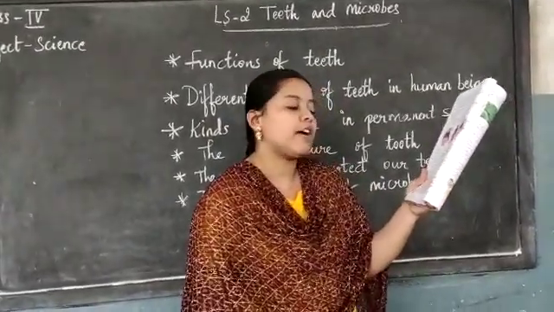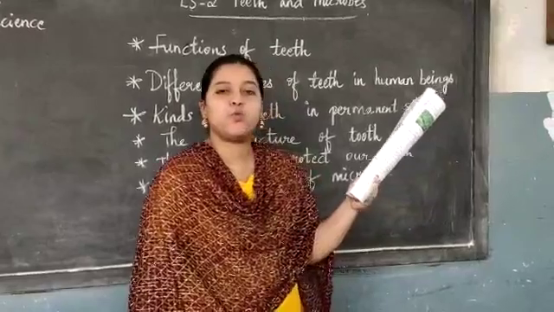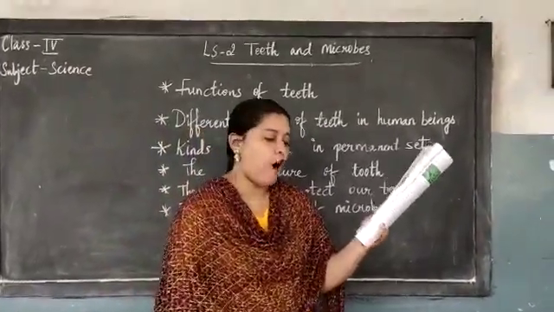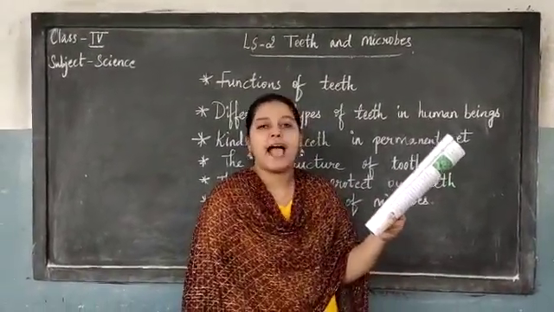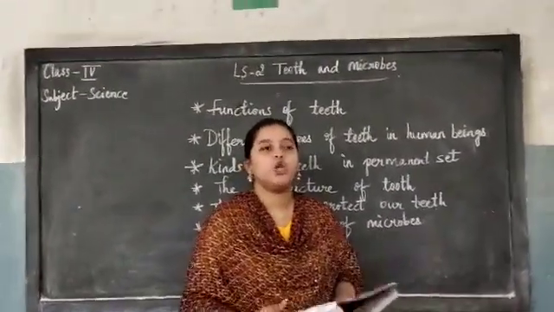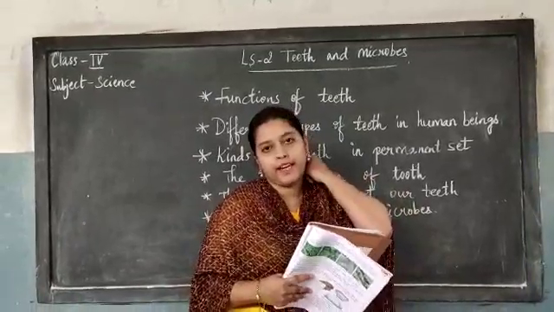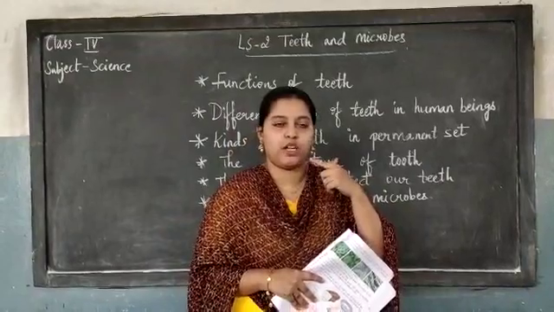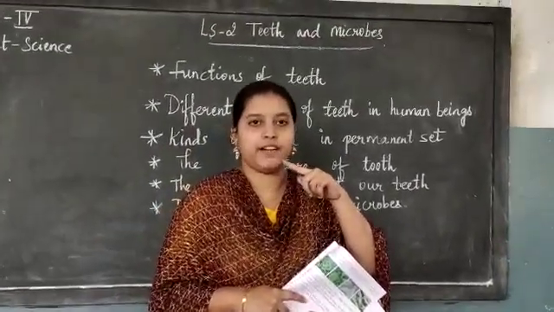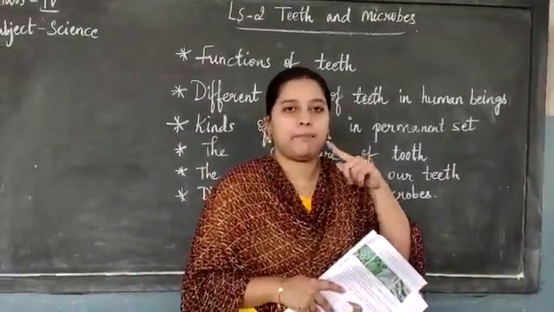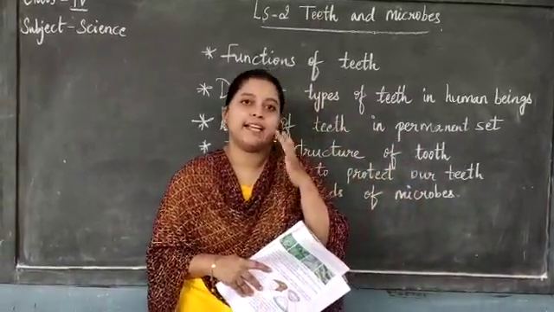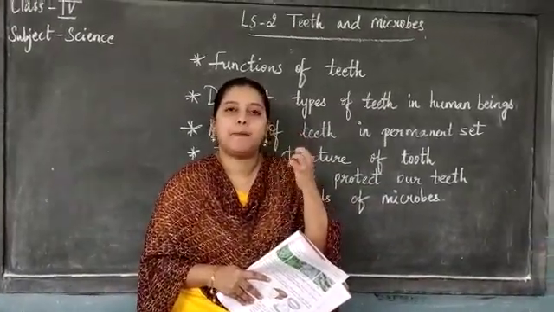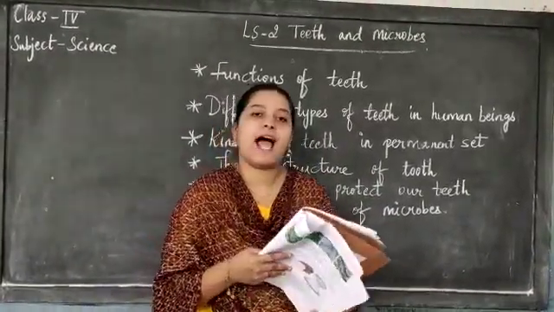There are thousands of kinds of bacteria. What do bacteria cause, children? They cause illness, sore throat, stomach ache, cough, earache, bad breath and ulcers. Ulcers usually come in the stomach for a few people, and a few people get ulcers in the mouth itself. Suppose on your tongue, it will become round in shape and you will get pain. You cannot swallow anything. That is nothing but ulcers, children.